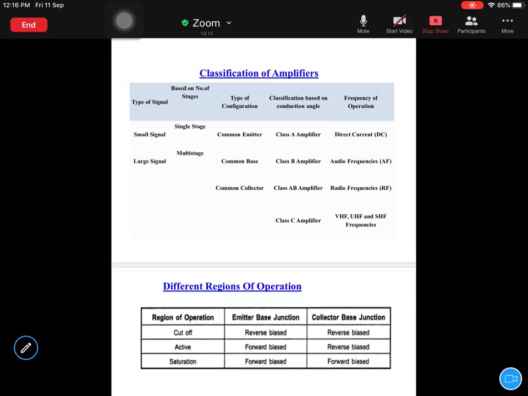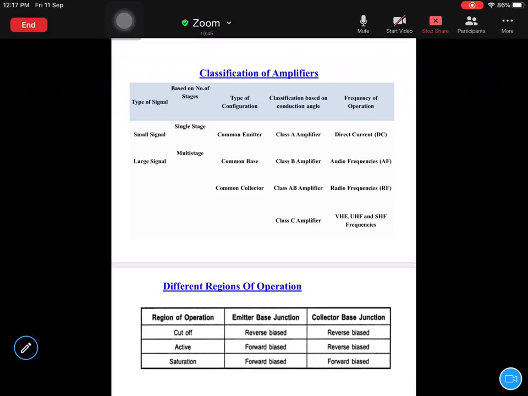But if you go for multi-stage, the signal is amplified multiple times, at stage 1, stage 2, stage 3, like that. In each stage there will be a transistor amplifier which amplifies the input signal to a certain level, and in the second stage the first stage output is amplified again, and so on. That is called a multi-stage amplifier.